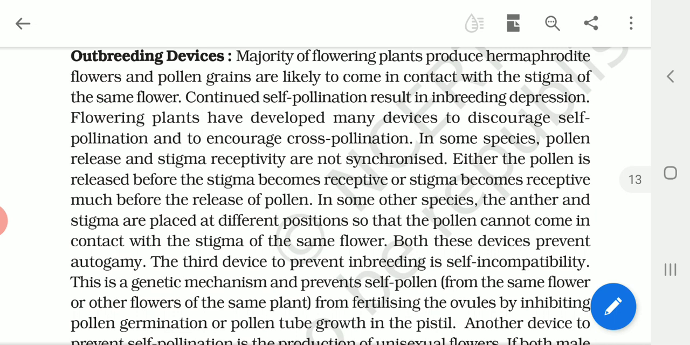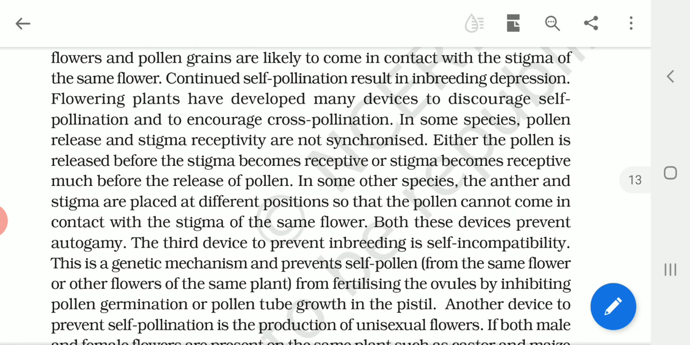Okay, and moreover, in some species, the anther and stigma are placed at different positions. Why are they placed in different positions? They are placed in different positions so that the pollen grains of those anthers will not fall on the stigma of the same flower, and therefore preventing self-pollination, preventing autogamy. So continuous autogamy causes inbreeding depression. That is a very important term, which we will learn in later chapters. So that is called inbreeding depression.